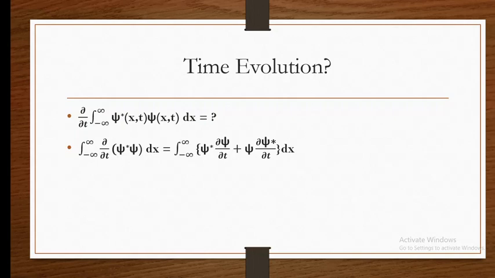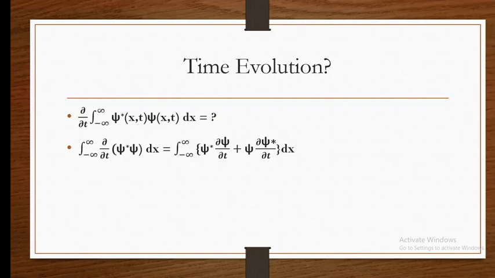It is of the form u into v, so it will be u into dou v plus v into dou u. So here we get the integration from minus infinity to plus infinity of xi star into dou xi by dou t plus xi into dou xi star by dou t, into dx.